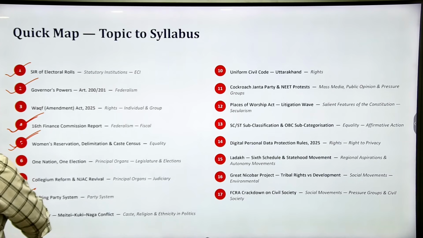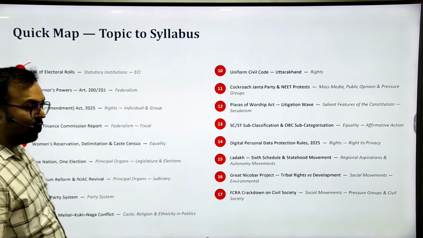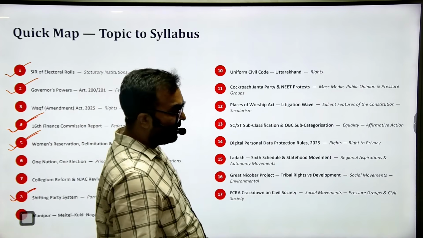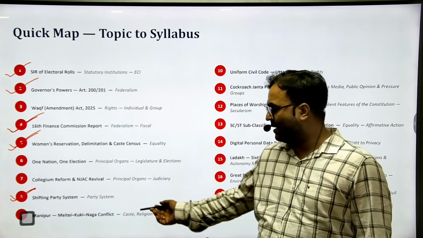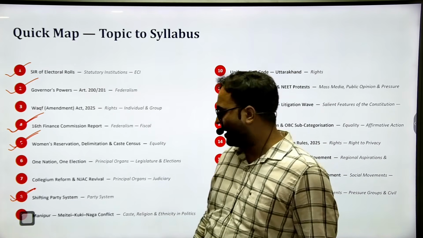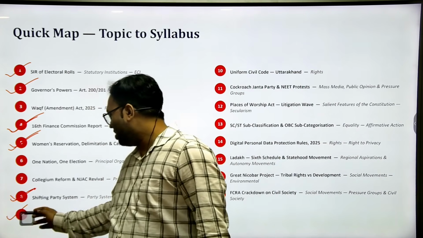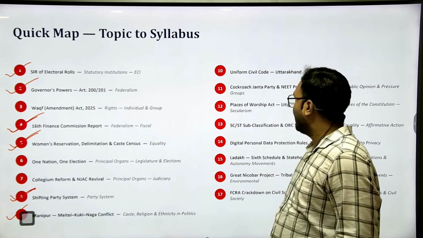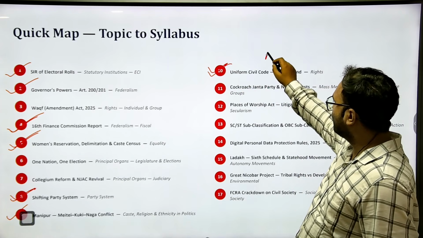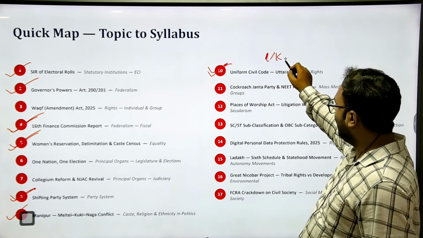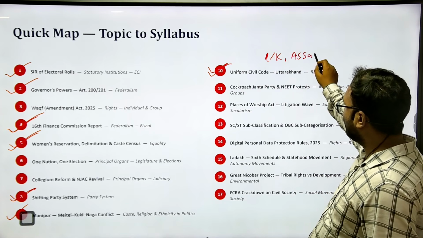Please prepare the party system, because of the party system, the role of caste, religion, ethnicity, obviously directly or indirectly there will be questions. So by preparing the party system you can prepare those kinds of questions. Again, the Manipur conflict is something that can come. UCC, prepare it well, because first was Uttarakhand, now Assam. At both the places now we have UCC.